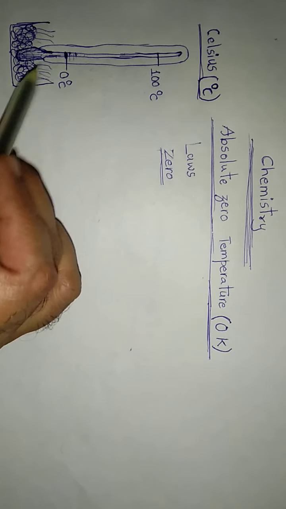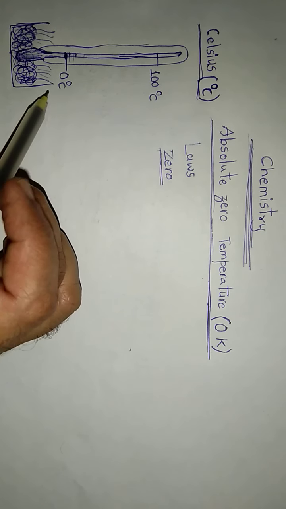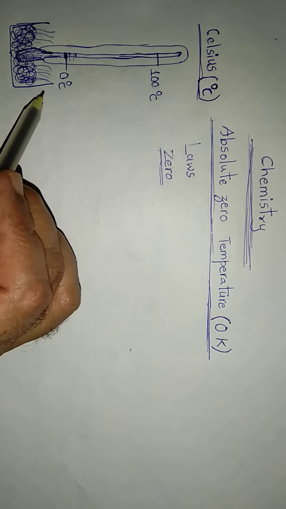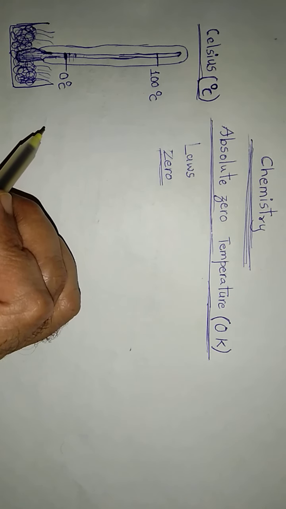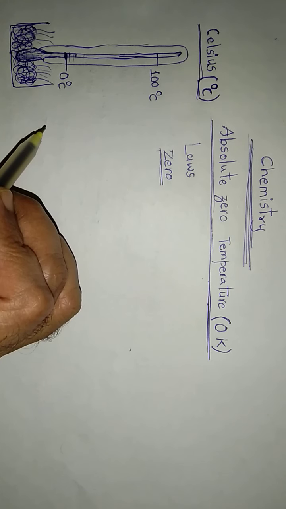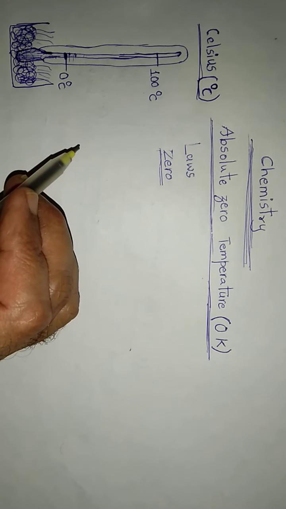Similarly, when we say the temperature of ice is 0 degree Celsius, it can only mean that ice does not have any heat within. There is complete heatlessness. But this is not true.